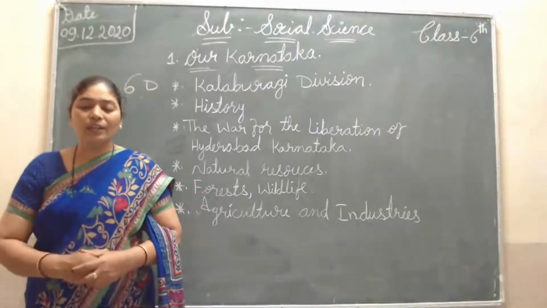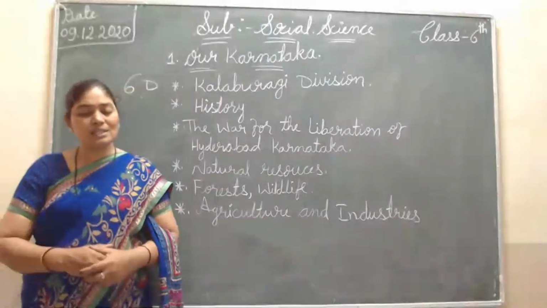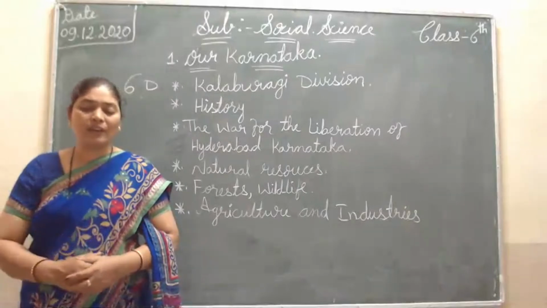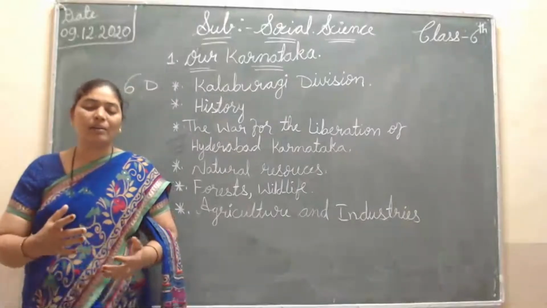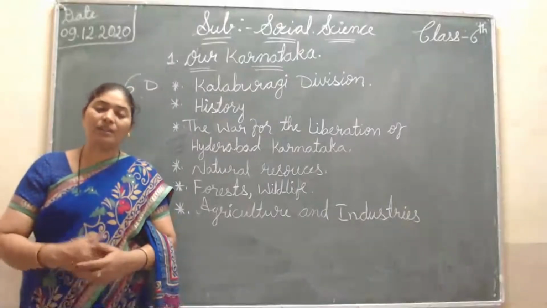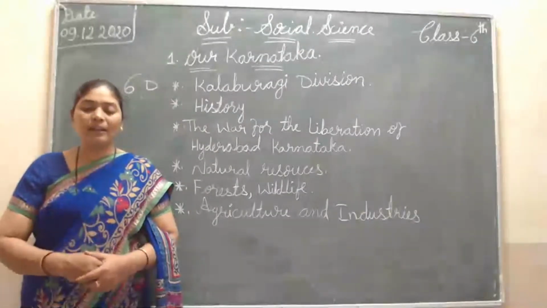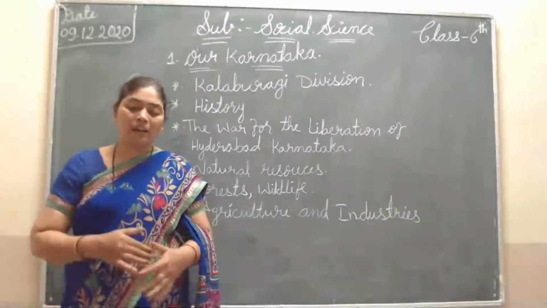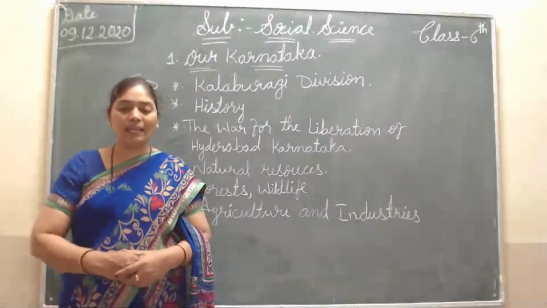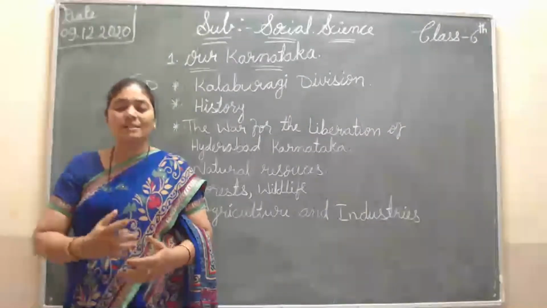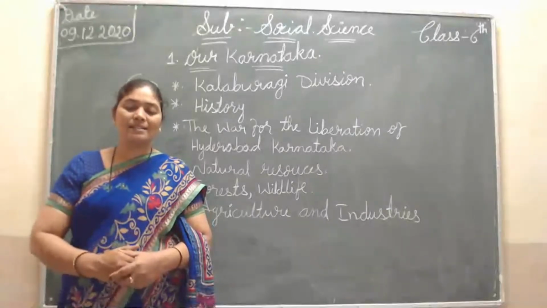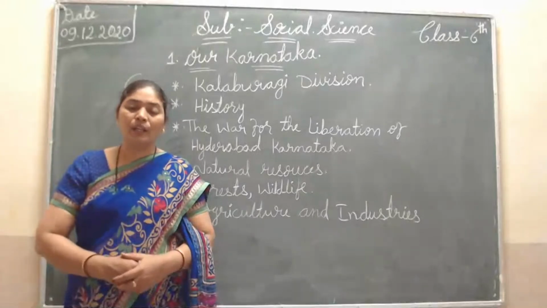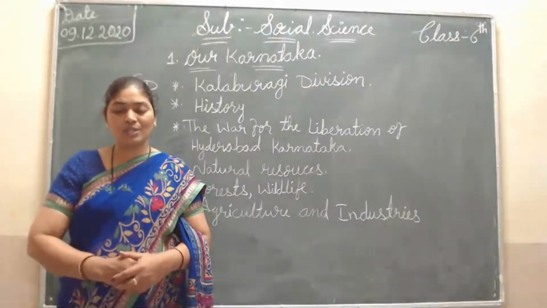Then during the 8th century, the Rashtrakutas also ruled this place. The Rashtrakuta kings ruled very well. When the Rashtrakutas were ruling, they made Manyakheta the capital city, which nowadays we see as Malkhed. Present day Malkhed is in Kalaburagi district. So it was the capital city of the Rashtrakutas.